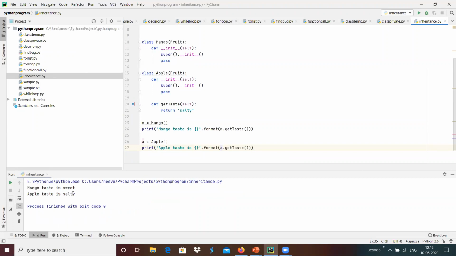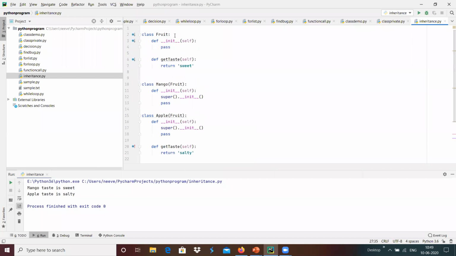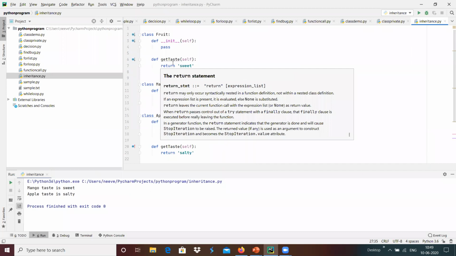taste is salty. Here, since the mango class does not have the member function like get_taste, it uses the base class get_taste member, and it returns the base class properties.